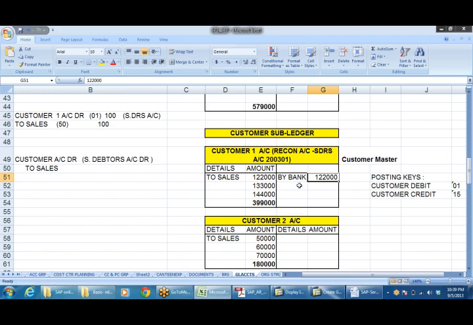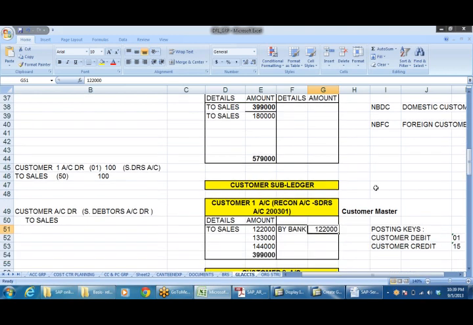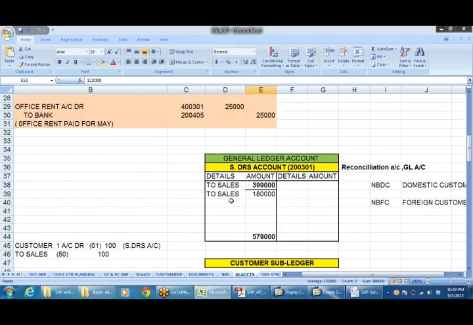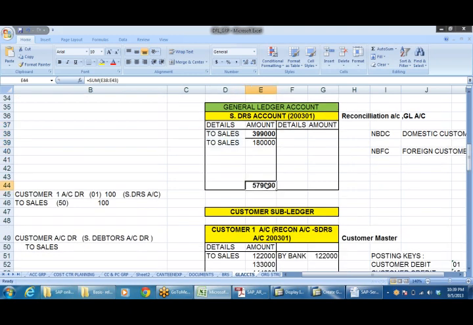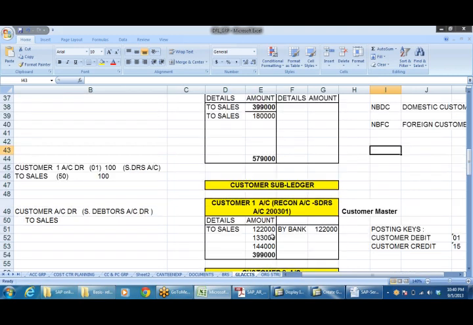Why am I linking? Because any entry that has been posted to the customer account should be posted to the sundry debtors account. So the system automatically posts the entry here as well, so that the total is represented as a single figure in the balance sheet. If I don't establish a link, the system will not post. And any entry is posted to this account only through this. Whenever I post this, it will be posted to this automatically. I'll show you how this works.